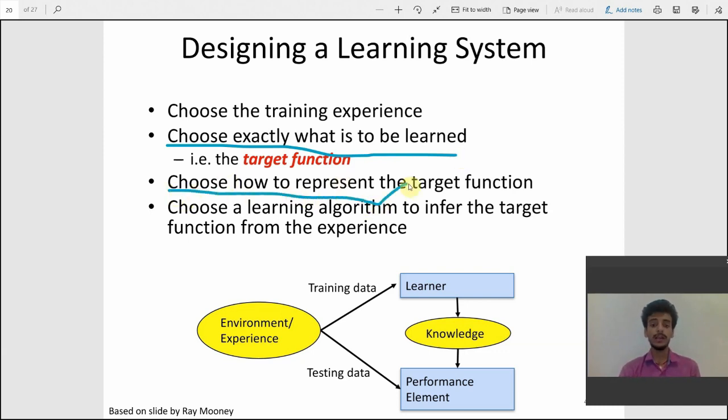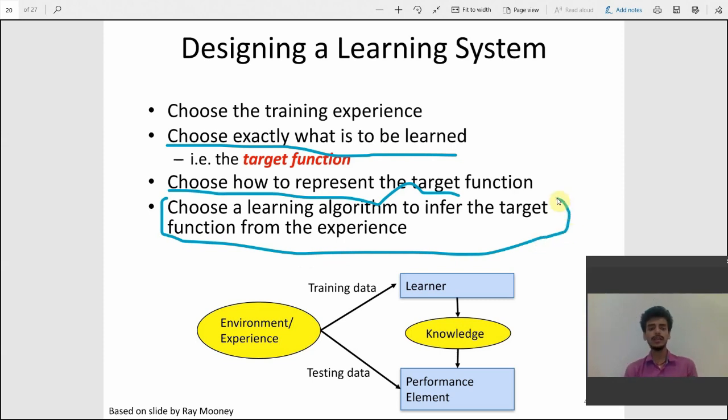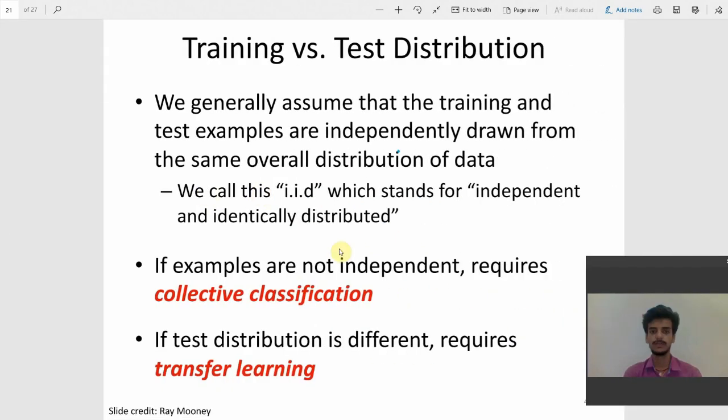Everything needs a representation. So we choose a representation method to represent the target function, and choose a learning algorithm. There are various algorithms through which we can achieve our function, and these will all be used in the further algorithms that we are going to use.